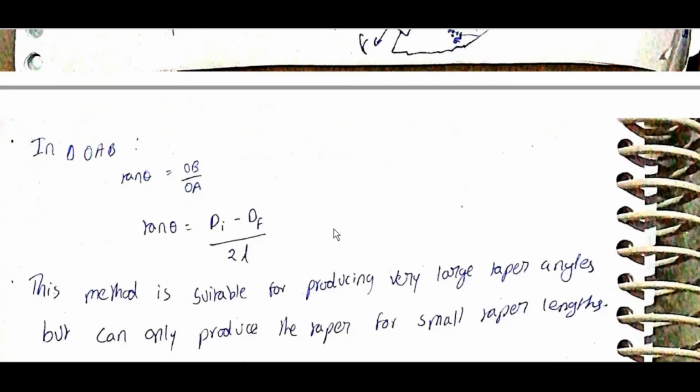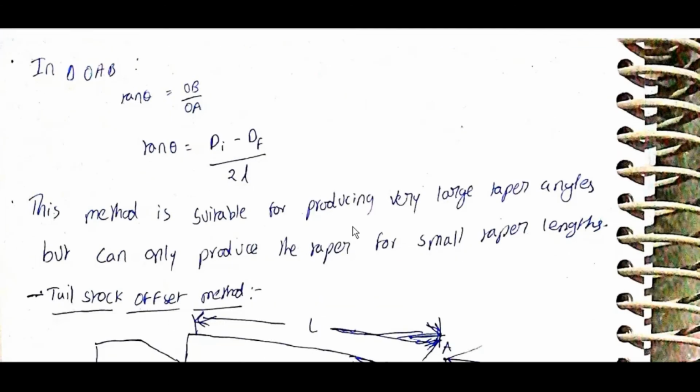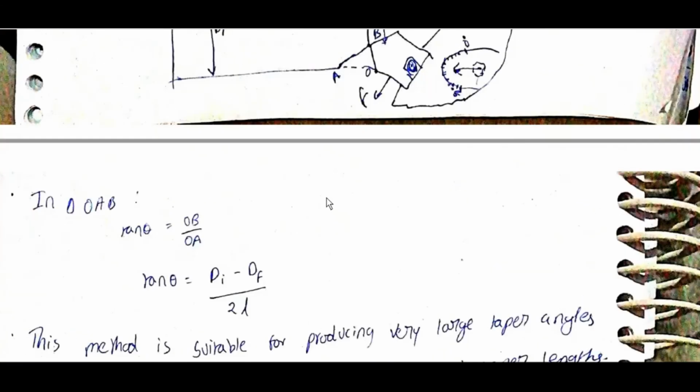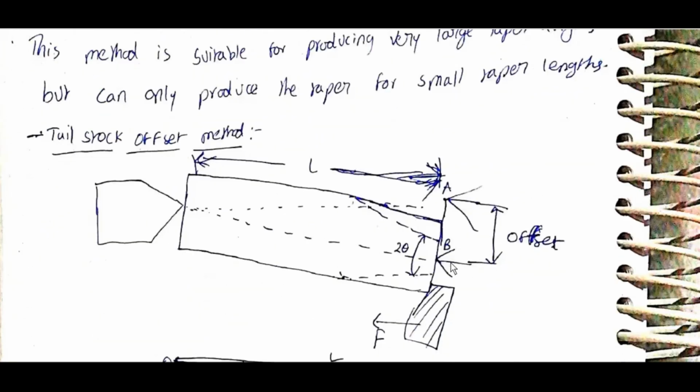Di, L capital L, Df. In triangle OAB, tan theta is equal to OB by OA, so tan theta is equal to (Di minus Df) by 2L. This method is suitable for producing very large taper angles but can only produce the taper for small taper lengths.